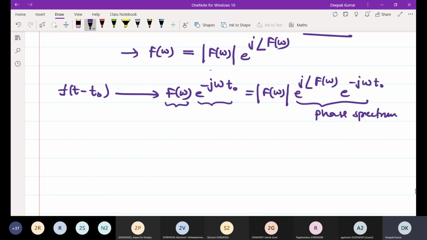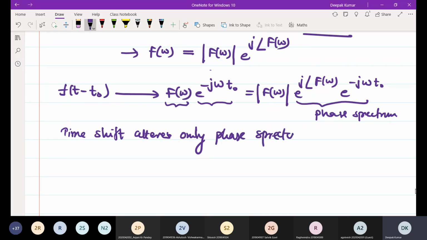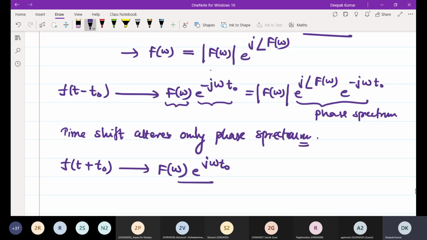So time shift alters only the phase spectrum. It will not affect the magnitude spectrum. Similarly, you can also find the Fourier transform of f of t plus t naught. It will be F of omega e to the power j omega t naught.